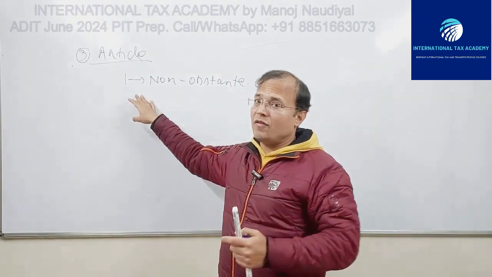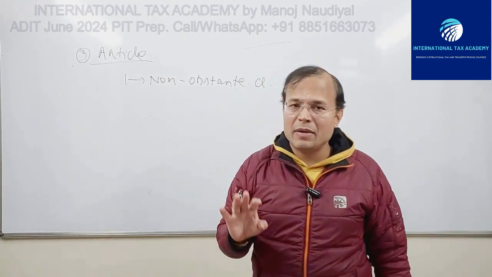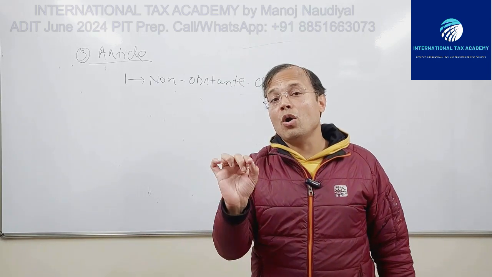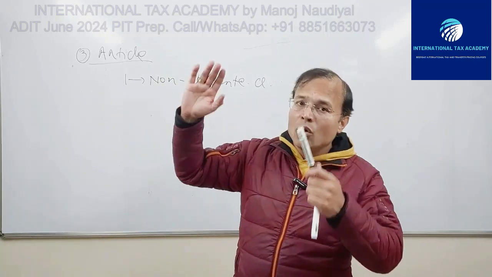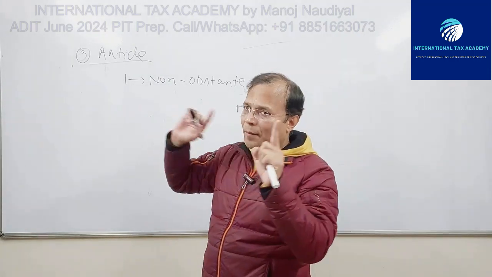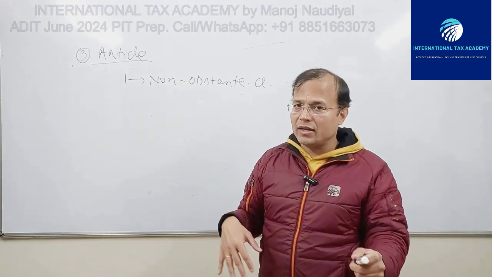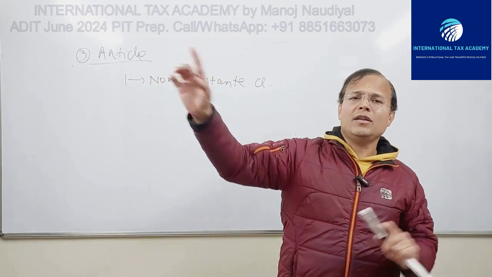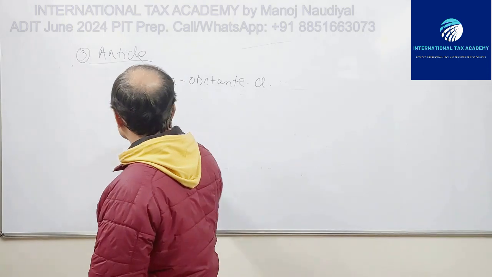So the first paragraph of this proposed PE article says that this article shall be applicable notwithstanding the provisions of Article 5 and Article 13 of the OECD Model Tax Convention. Article 5, the original PE article, and Article 13, the capital gains article. I've already told you it's a freestanding article. Fine. Okay.